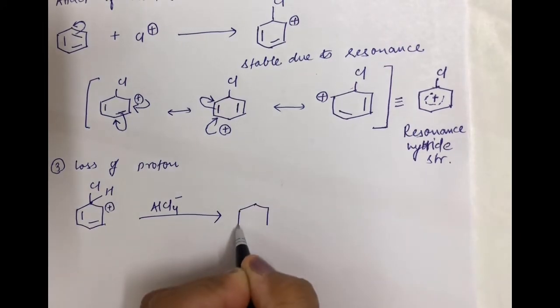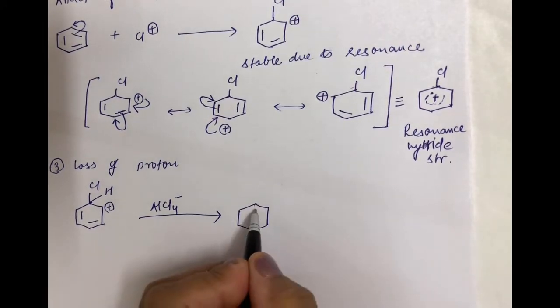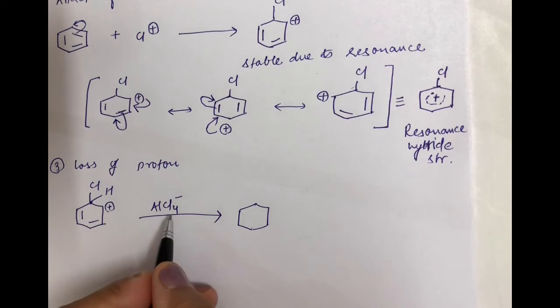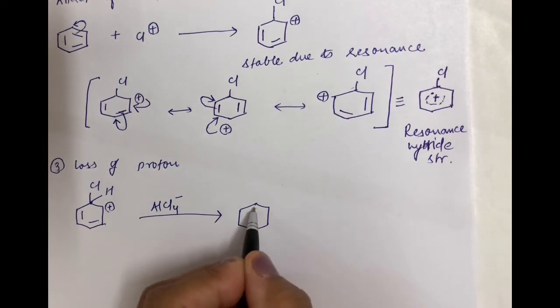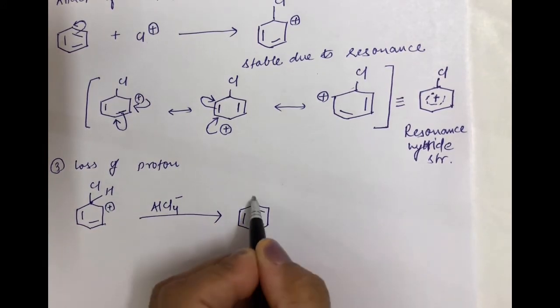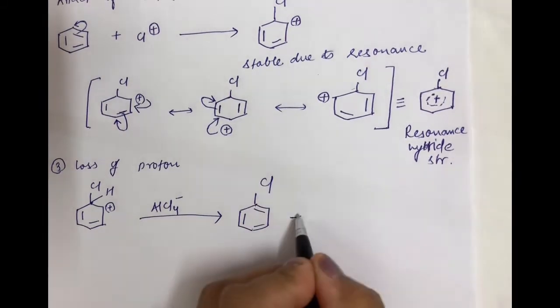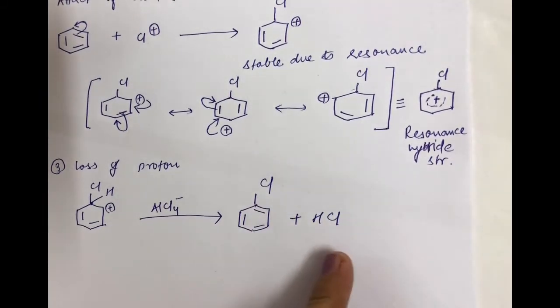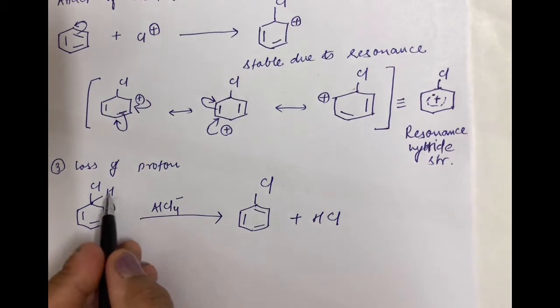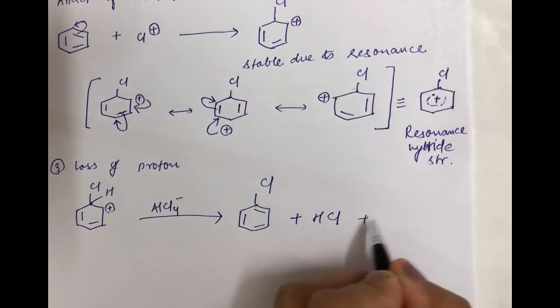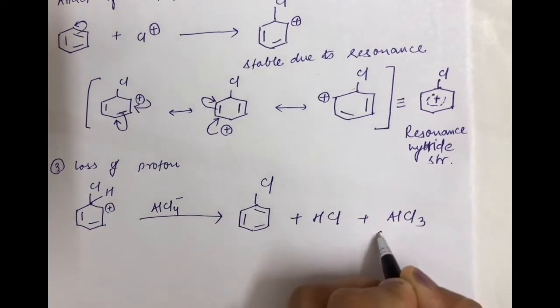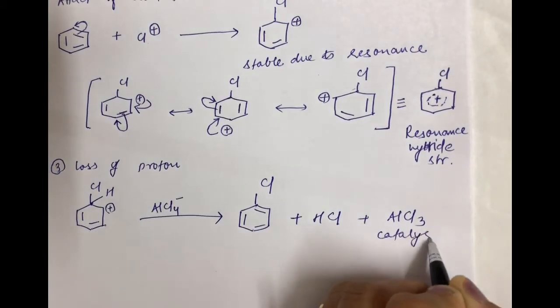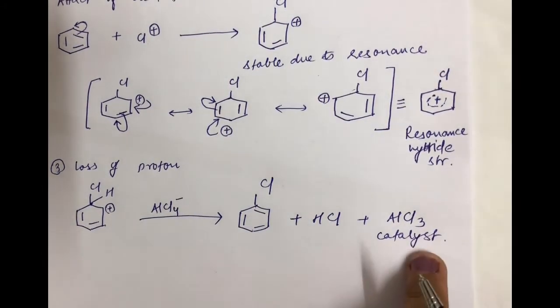So now when that is released, this H will be released with one of the Cl of AlCl3, and a double bond will be formed over here. So you get back chlorobenzene, and HCl is released. The proton which is released from here comes out in the form of HCl, and your AlCl3, the catalyst, comes out as it is.